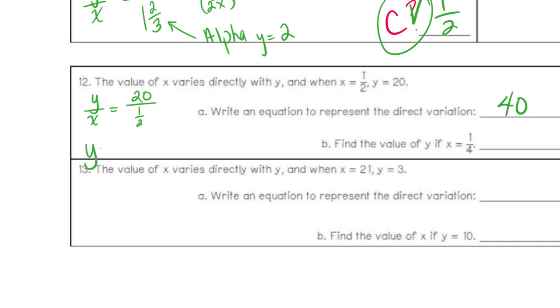So remember, we get this as our lovely thing here, right? So knowing that this right here is our equation, we're trying to find what? The value of what? Are we looking for 1/4? No, it's telling us x is 1/4. We're looking for y. Is this proportional?